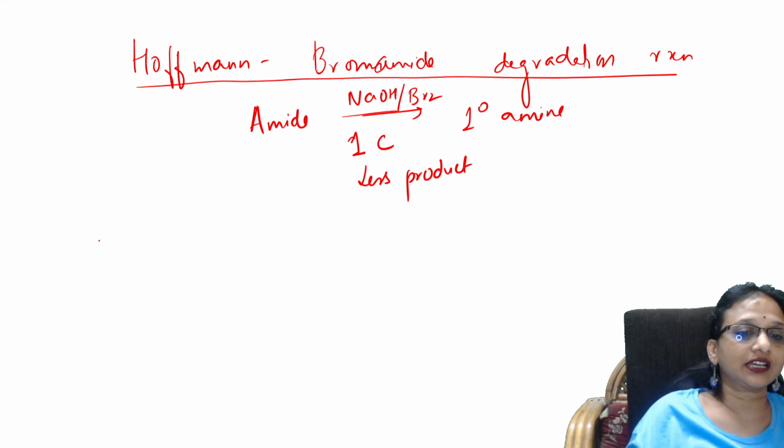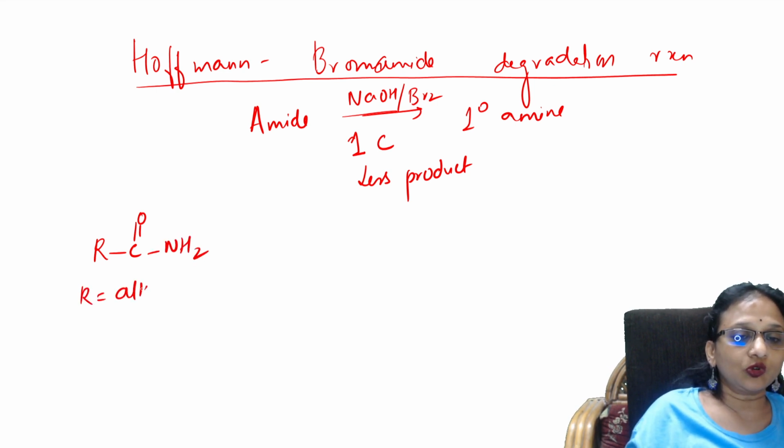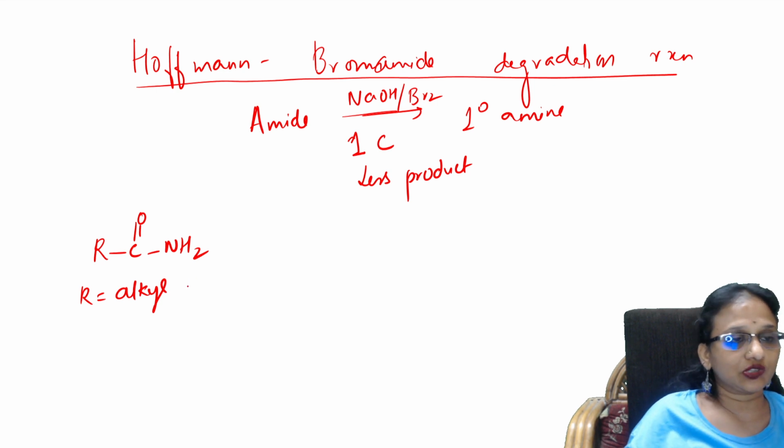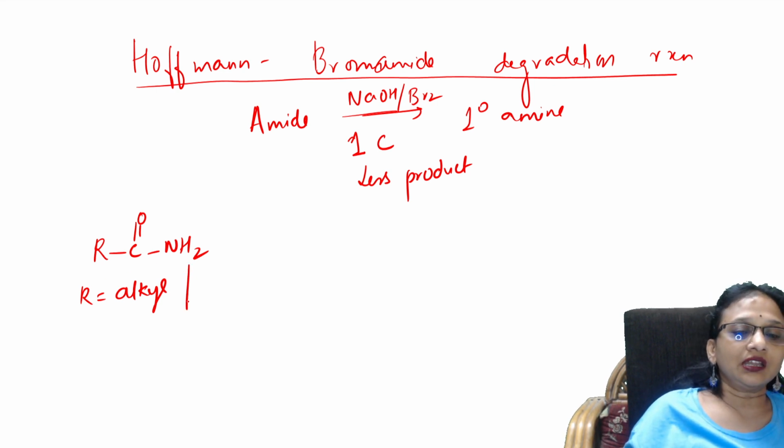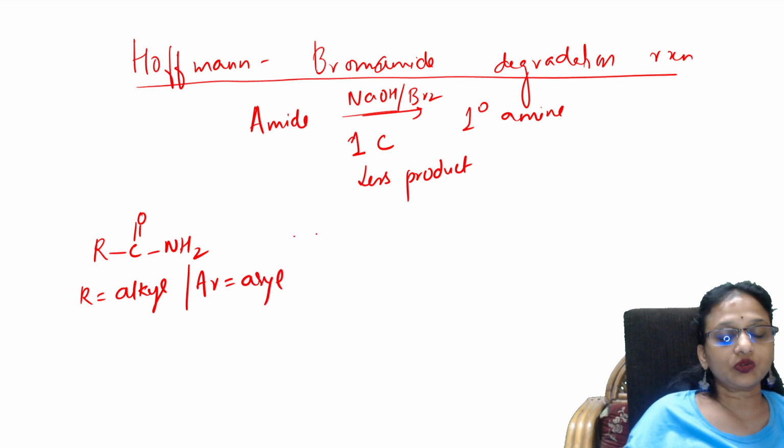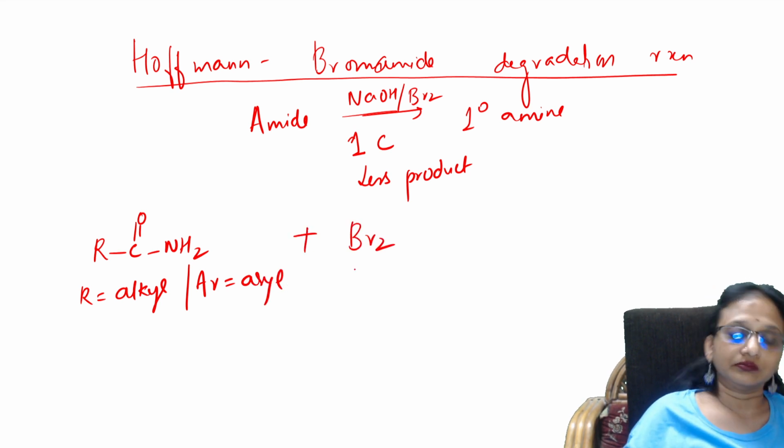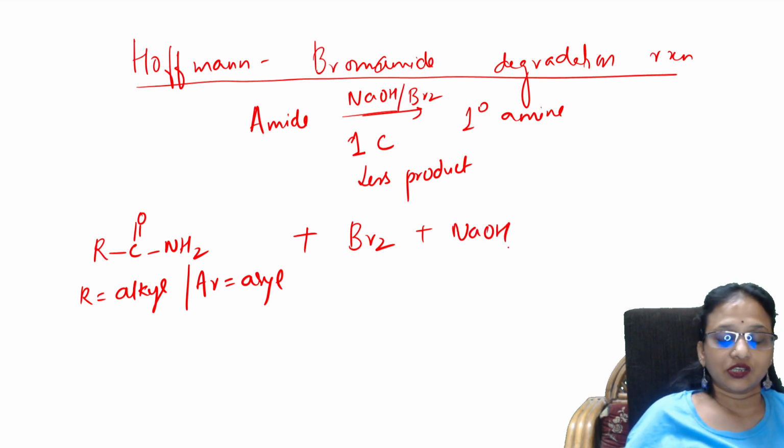So check the reaction. It's basically an amide. Now this R group can be an alkyl group, or it can be an aryl group also. Done. What are you doing? You're adding bromine and sodium hydroxide, a base. So how many moles? 4 moles. So you will be getting 4 important products.